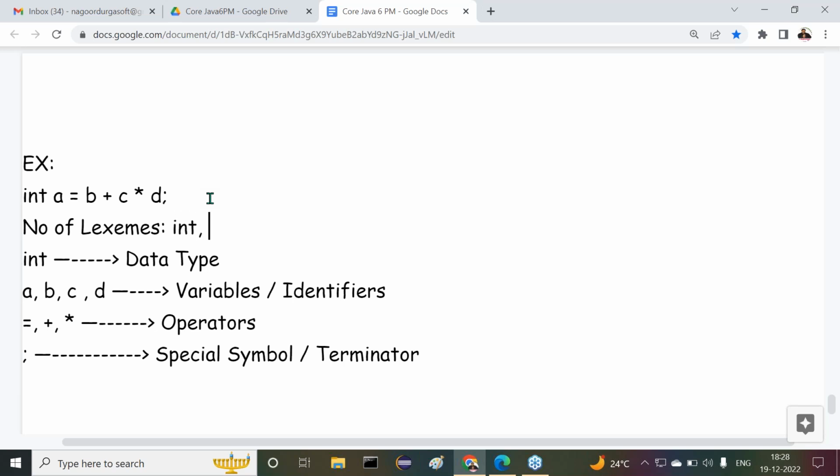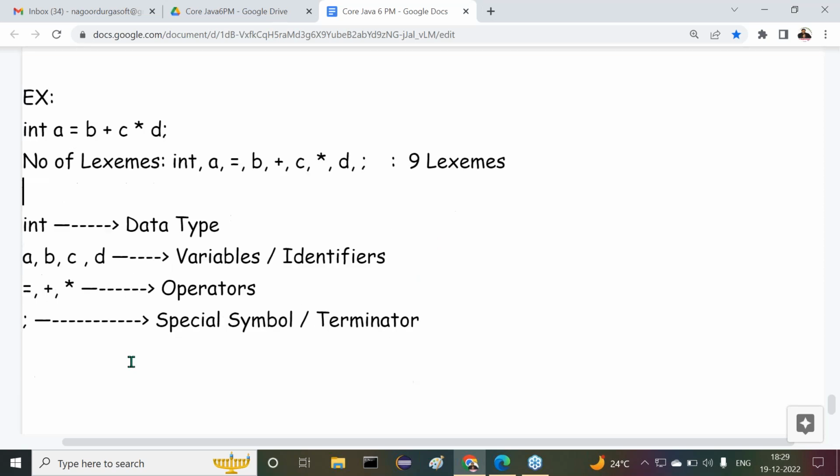int is one logical individual unit. a, next one is equals, next one is b, next one is plus, next one is c, next one is star, next one is d, and next one is semicolon. Overall, how many lexemes are available, guys? Now tell me. 1 2 3 4 5 6 7 8 9. Overall 9 lexemes are available, or not? 9 lexemes here. That's okay, fine.